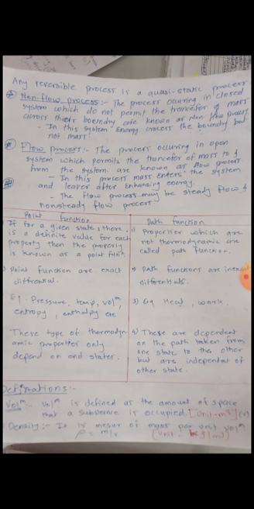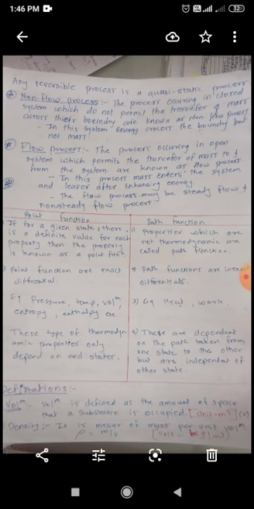Property is what? Any observable or measurable characteristic of a thermodynamic system or any machine is a property of that system. There are two types of property, mainly intensive and extensive. Intensive properties are independent of mass, and extensive properties are dependent on mass. Intensive properties are temperature, density, hardness, refractive index, and extensive properties are volume, mass, size, length. Because as mass increases, these properties will also increase. Therefore extensive depend on mass, intensive are independent of mass, like temperature and density.